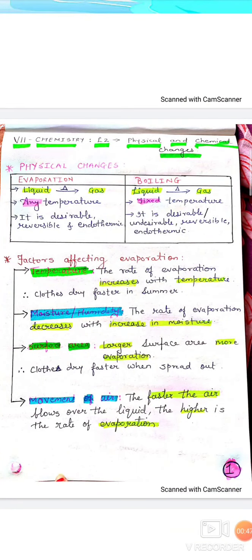So how are they formed? Yes, because of freezing. The process by which a substance changes from its liquid state to its solid state on cooling is called freezing. For example, the freezing of water into ice is a physical change. It is an example of freezing which can be desirable, reversible and exothermic.